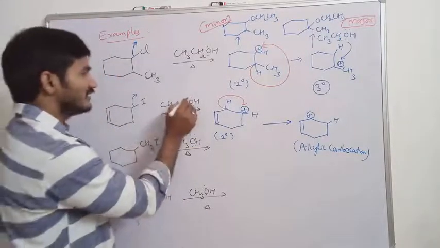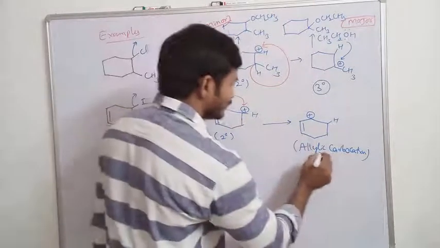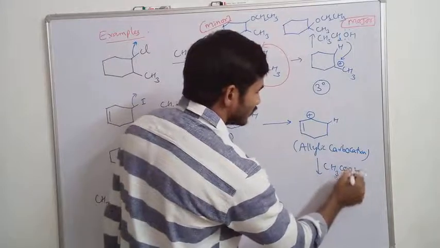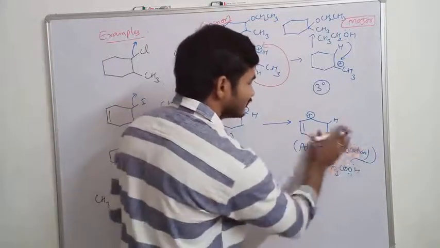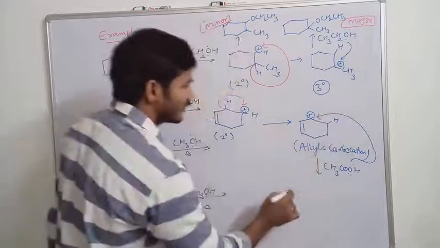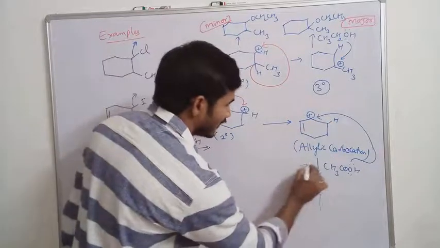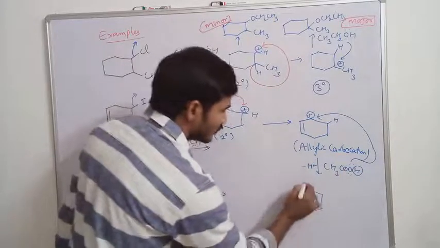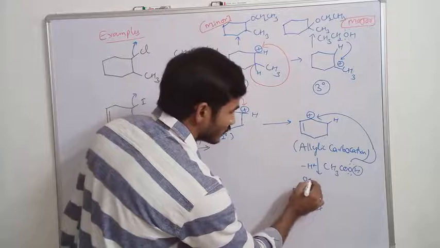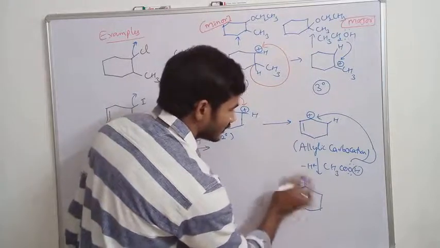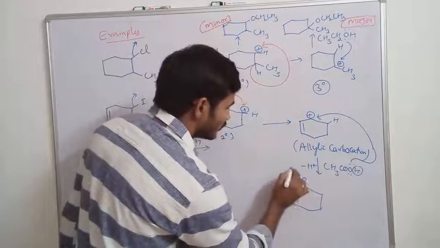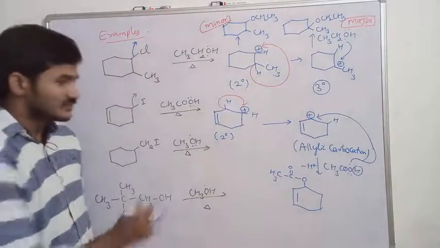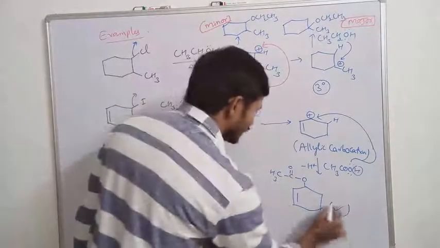Next, the nucleophile will attack here. Acetic acid I have taken as the nucleophile. CH3COOH, this lone pair will attack here. When the lone pair attacks here, what do we get as the product? And then H plus is eliminated, and the product is OC double bond OCH3. This is the product. So this is the major product with rearrangement.